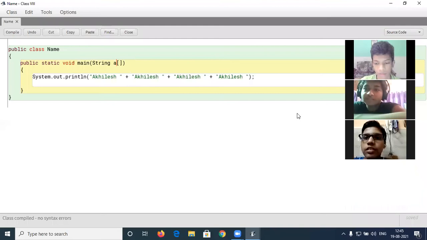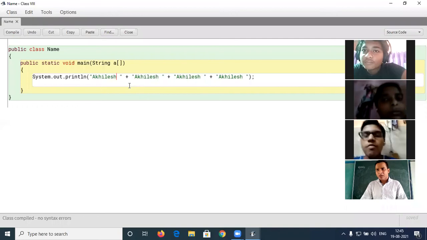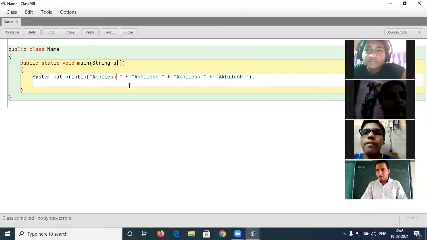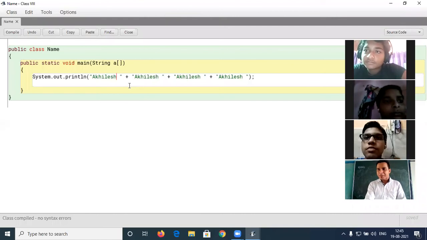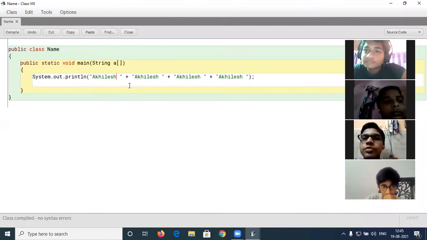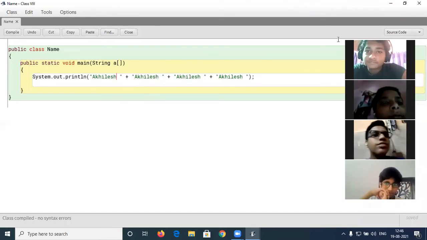Yes, Reyansh. Sir, how did you give the space between the words? After writing name, just click there and press the space bar. After that, close the double quote. Anything that you write in that double quote will be printed as it is. So after writing name, just press the space bar and close the double quote. It will create a space in the output. Okay. Yes, Anurag.